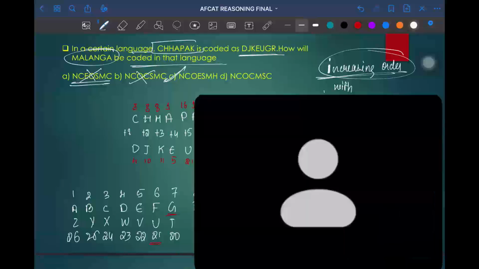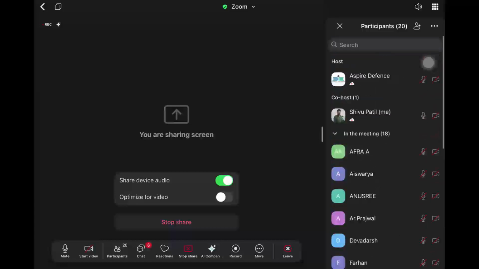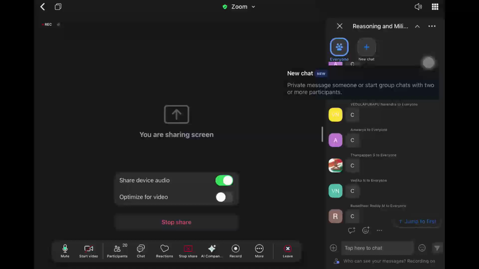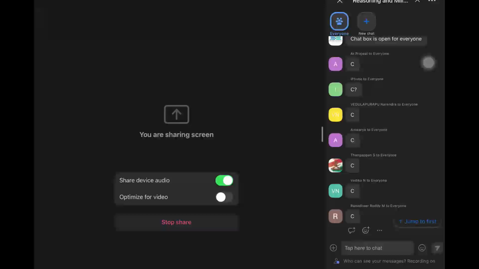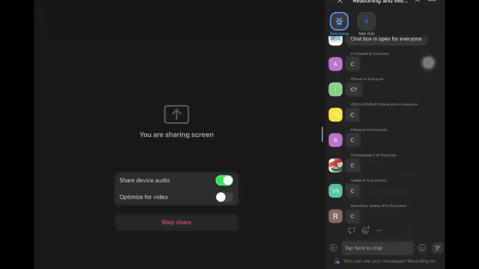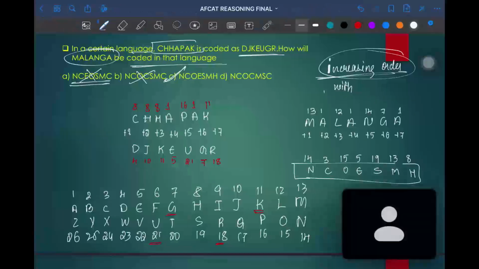I hope you guys understood the question, last question. Okay. Option C. Okay, done. Many of you were right. Prajwal, Aishwarya, Tangappan, Vedika, and Ranadhir. Many of you told the correct answer. That is C. That is good.